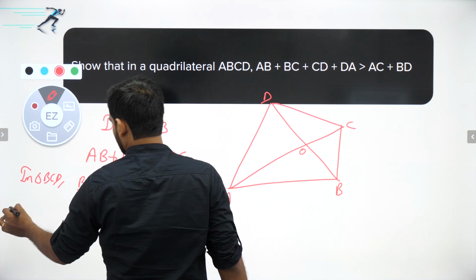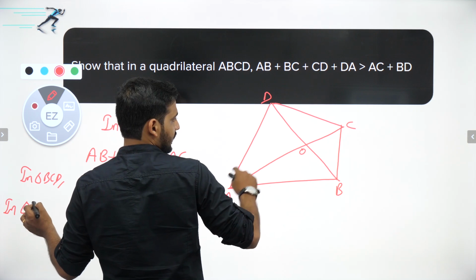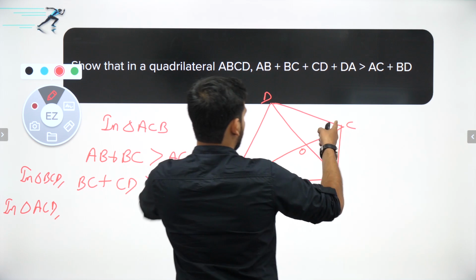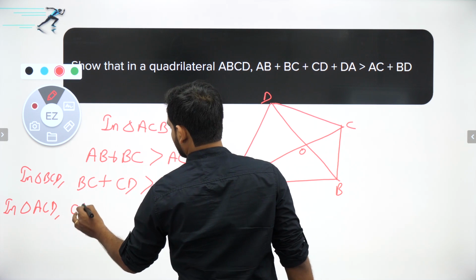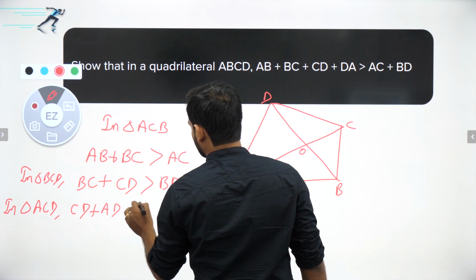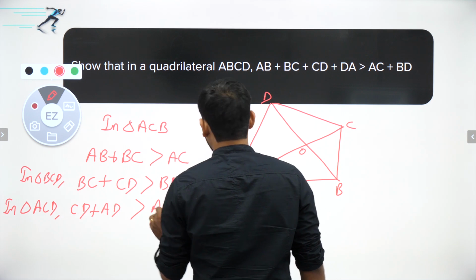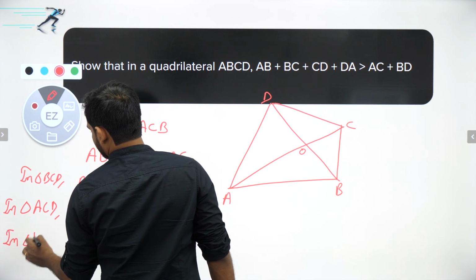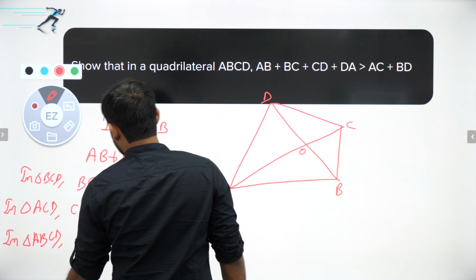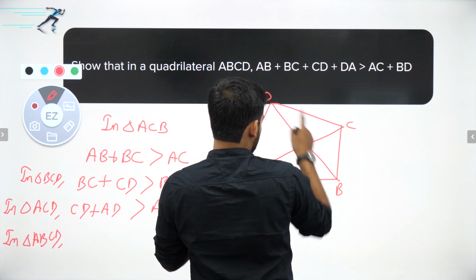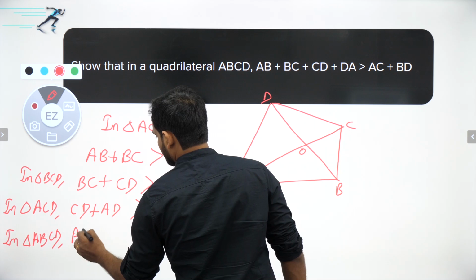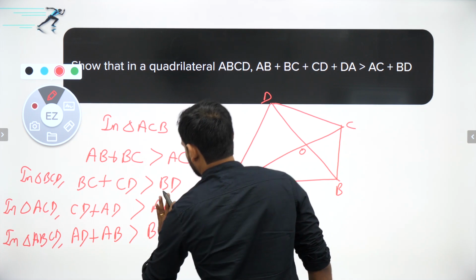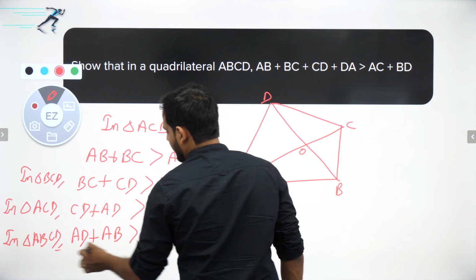Now let us take triangle ACD. In triangle ACD, CD plus AD is greater than AC. And now let us take the triangle ABD. In ABD, you will be getting AD plus AB is greater than BD. Now add all four.